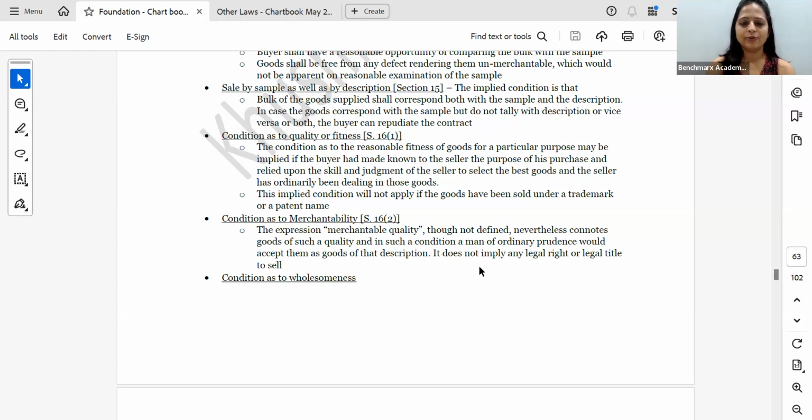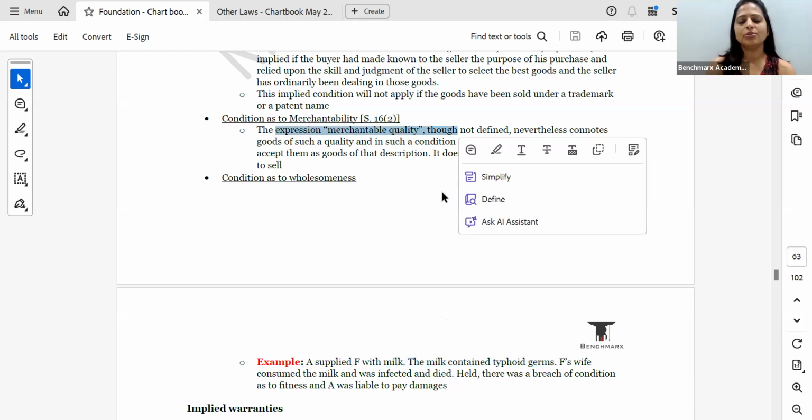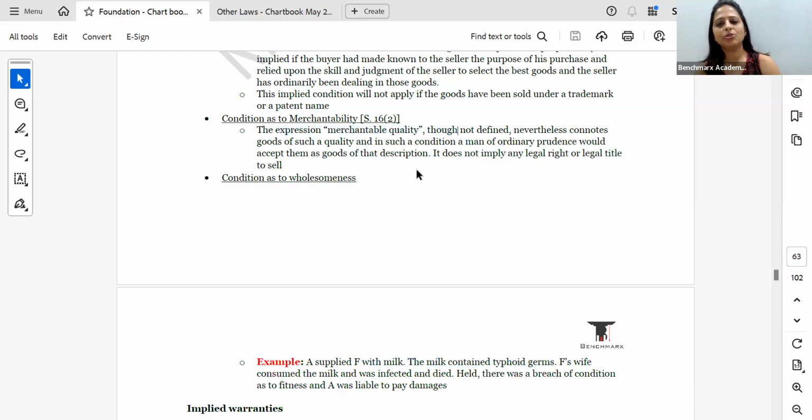In wholesomeness we have the typhoid example, milk with typhoid germs. And condition as to merchantability. Merchantability means what is ordinary and normal, like the example we took, that if I normally wear a small size t-shirt, then whichever brand I go to, it can either be small, XS or M. Everywhere I wear a small t-shirt, it cannot be that at other places I wear XL.